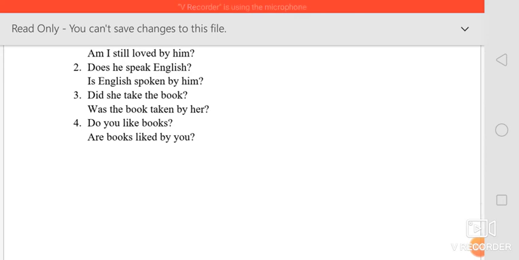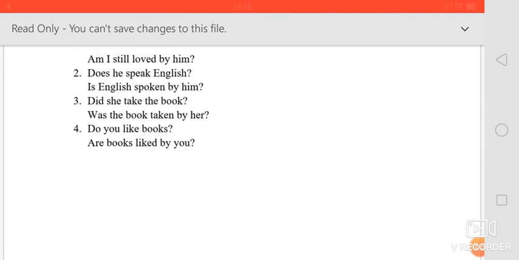Okay. Next one you can see, do you like books? So since it is books, we have to choose from is, am, are, है ना. सो डू है, इसीलिए हम समझ गए कि सिंपल प्रेजेंट टेंस है. सो आर बुक्स लाइक्ड बाय यू.